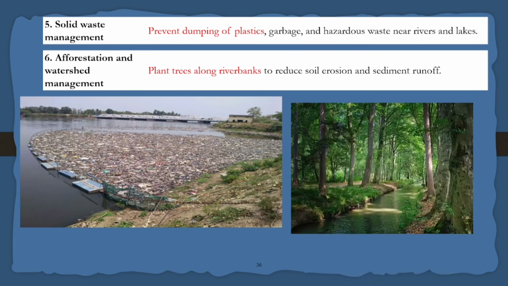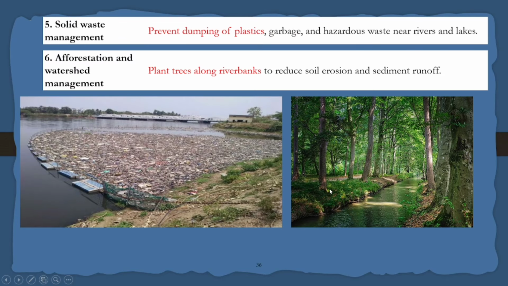Forestation and watershed management, we can plant trees along the pathways of it might be river or it might be streams. What happens? This prevents the soil erosion. The rich soil which has nutrients will be stopped here, and the tree's root will not allow the rich nutrients to erode during the runoff of water.